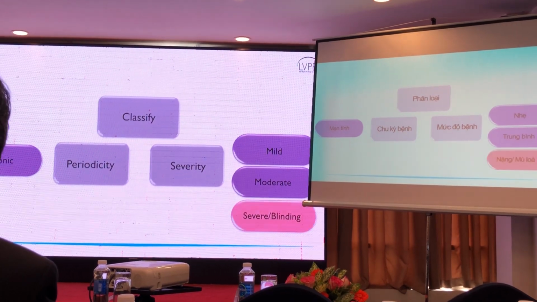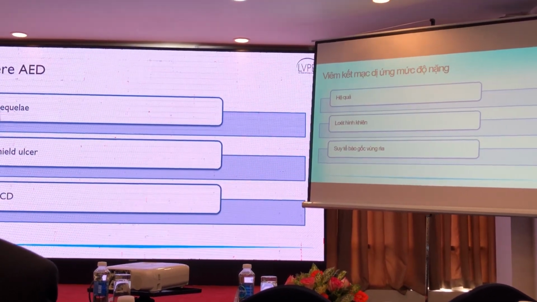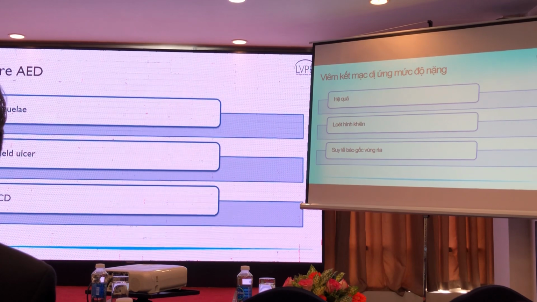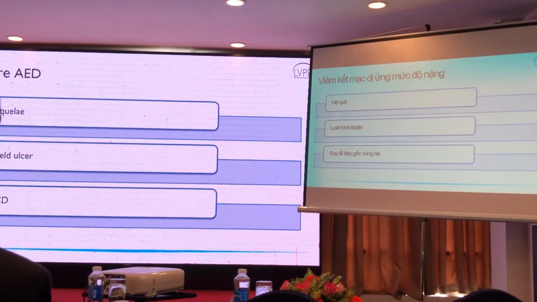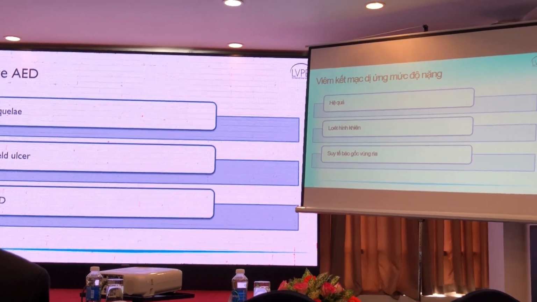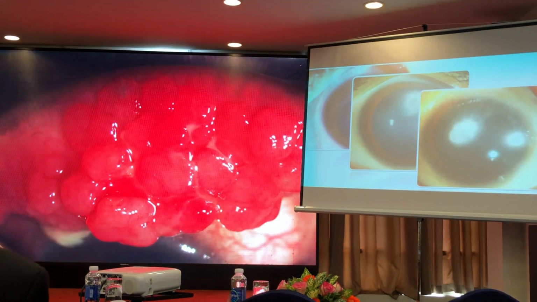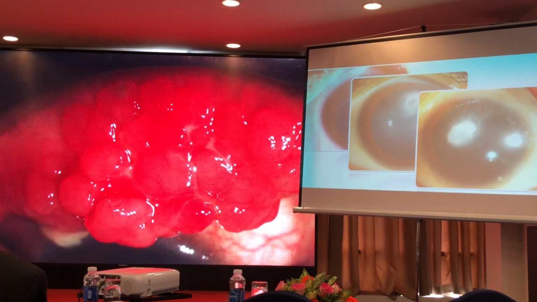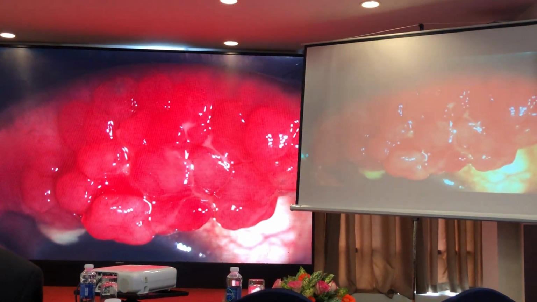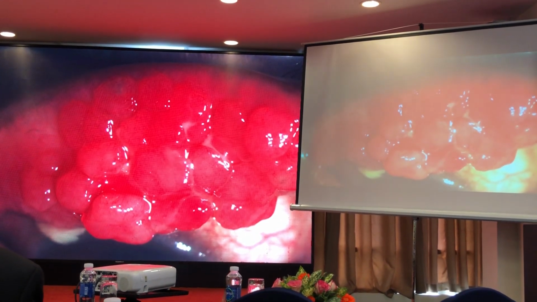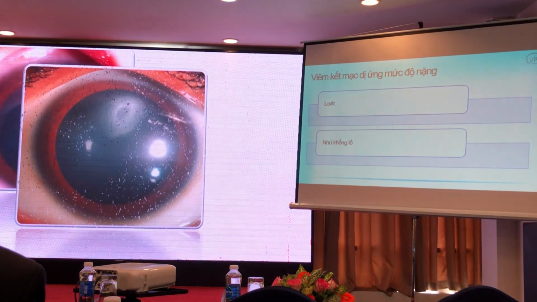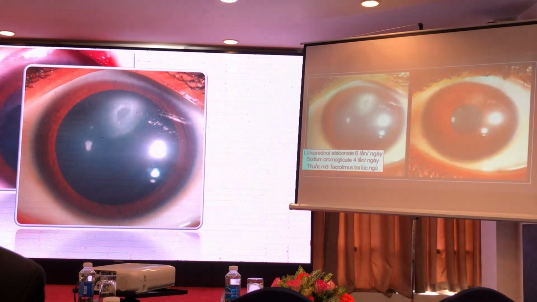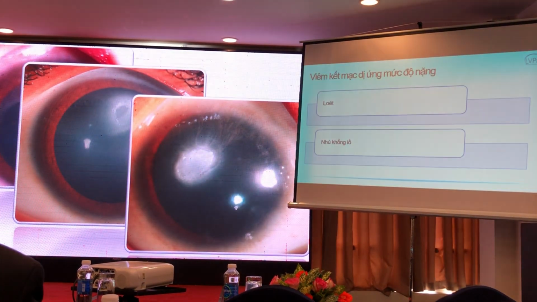So let us now look at the severe or the blinding form of vernal keratoconjunctivitis. This is basically when the patient develops sequelae. In the papillary variant, these are the shield ulcers, whereas in the limbal variant, it is limbal stem cell deficiency. Shield ulcers, the patient will typically have very large papillae which are abrading against the cornea, causing epitheliopathy, which ultimately results in the ulcer. And the ulcer can be of three variants here. We can have a clear one, one with a translucent base, or one with an opaque base.